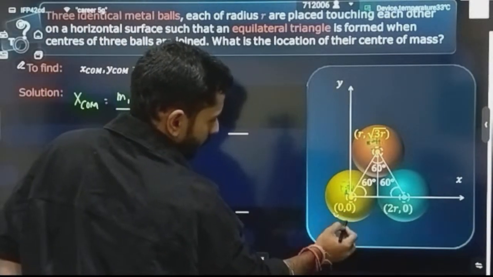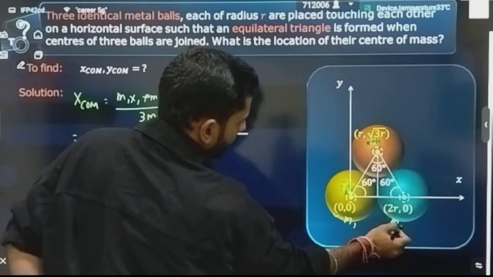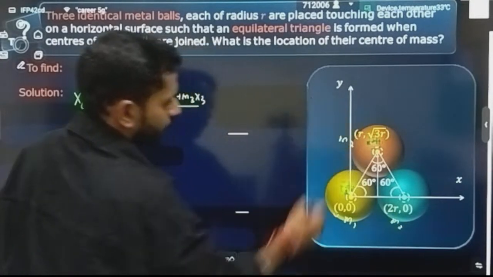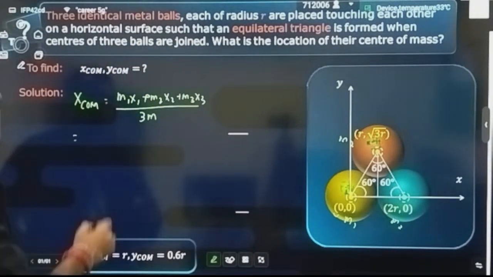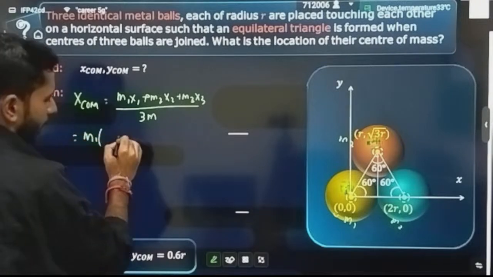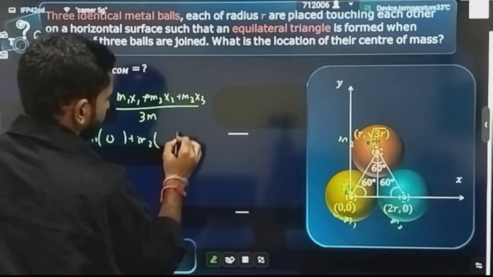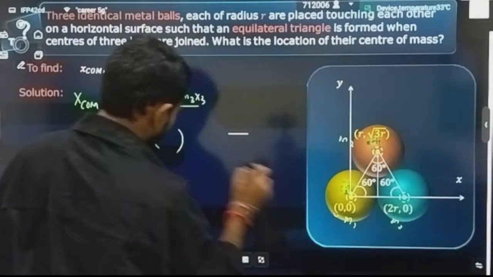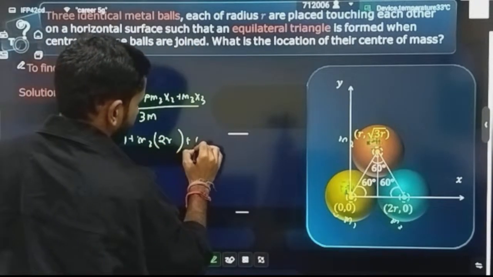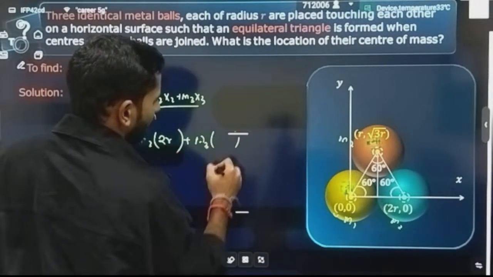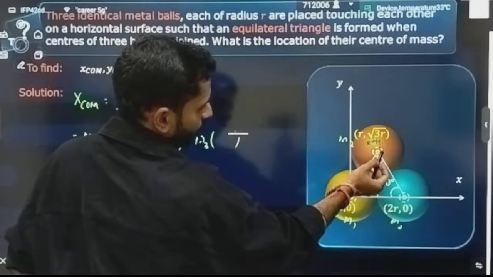Now put the positions. Let's suppose this mass is m1, this mass is m2, and this mass is m3. Now put the values. What is the x position of the first mass? 0, plus m2 at 2r, plus m3 at r. They are all identical anyway, but still I am putting the values.